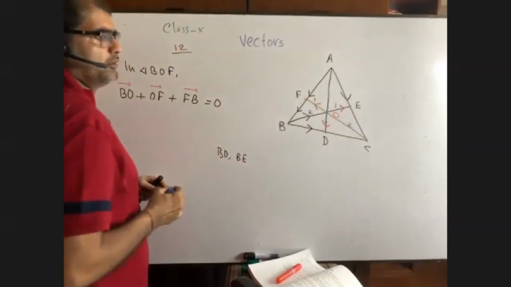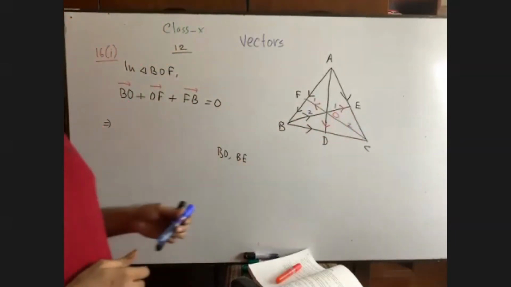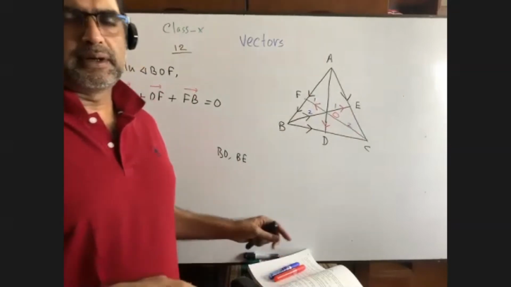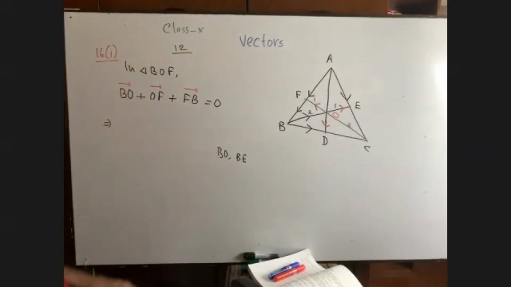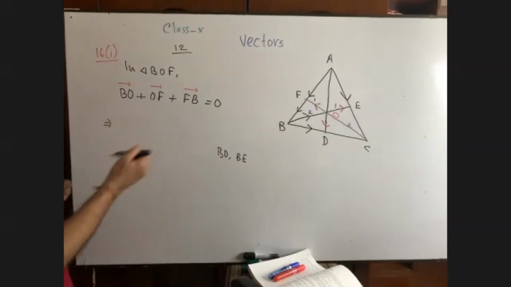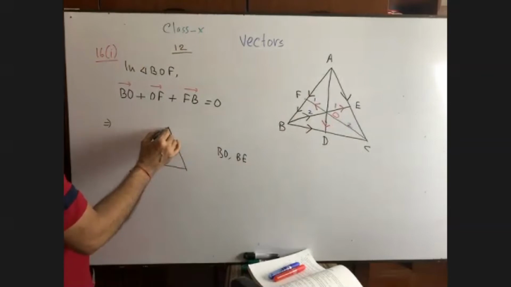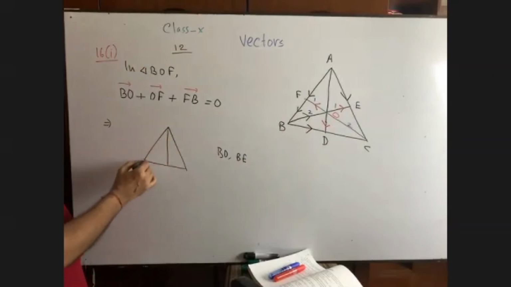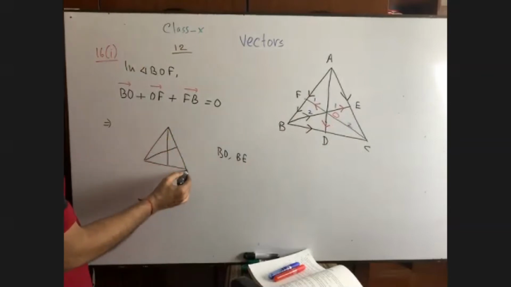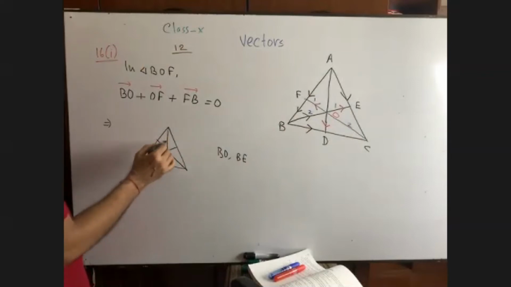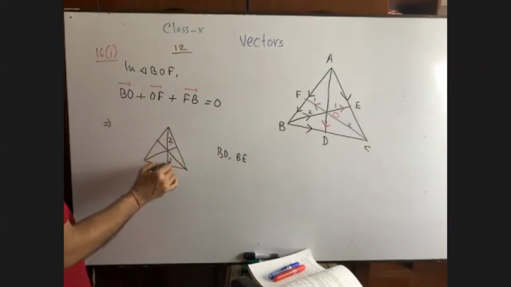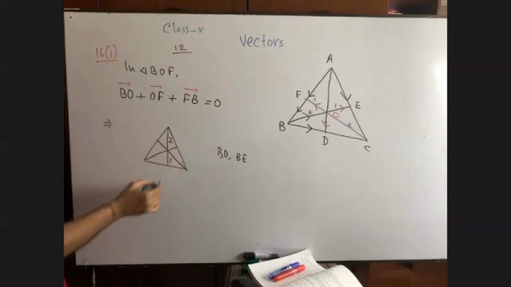Do we know that medians are concurrent? Concurrent means that they pass through the same point. And they are divided in the ratio of 2:1. Actually, how is a median formed? From the vertex in this way, from the vertex in this way, from the vertex in this way. Then it is told this is 2, this is 1. From the vertex it is to be counted.